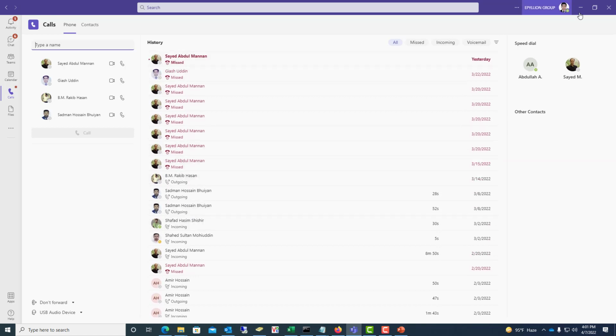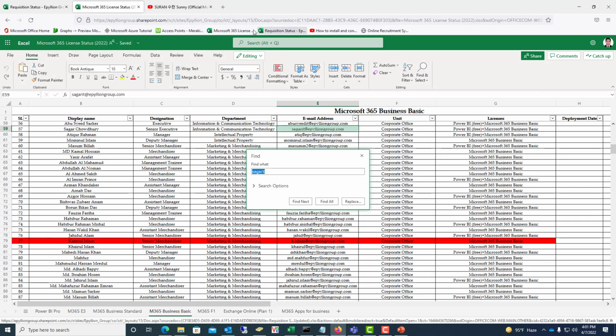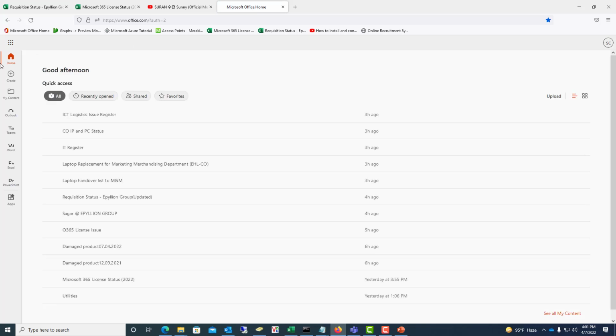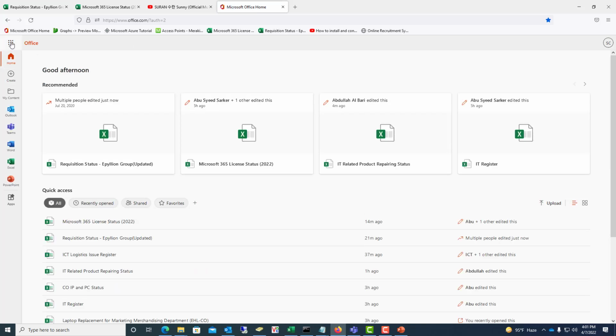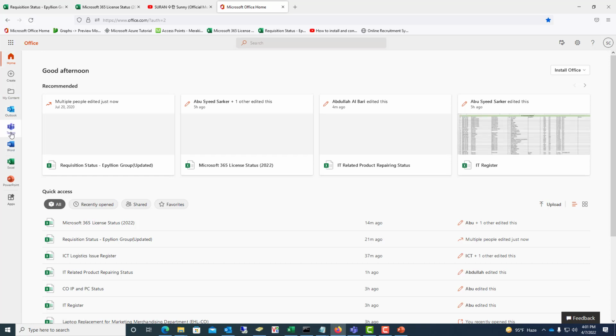This Microsoft Teams you can also use in your browser. If you go to office.com, you will get a lot of apps, a lot of content, and you will find Microsoft Teams here.